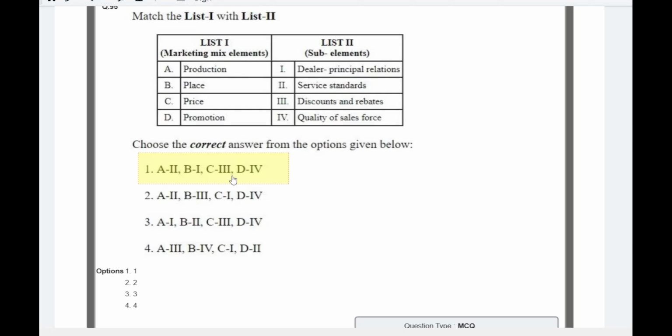Question number 45 is again from the marketing concept or marketing mix. So product is all about your service standard. Place is dealer principal relationship. Price is your discount and rebate, and promotion is the quality of the sales force.